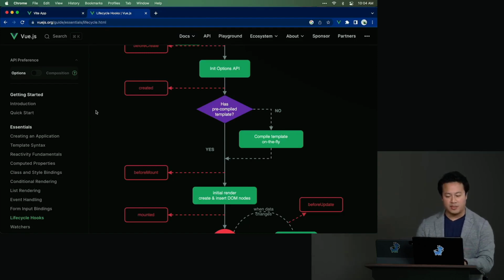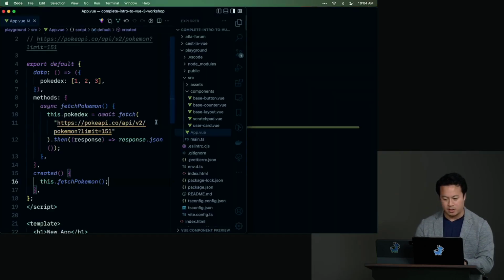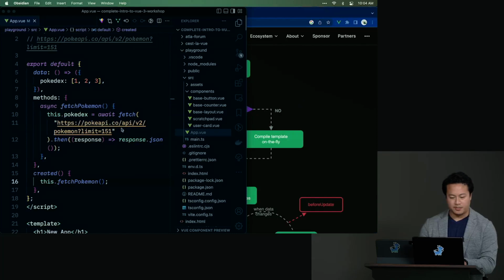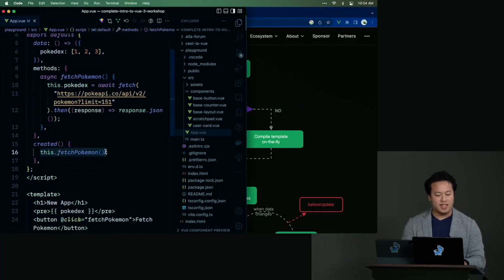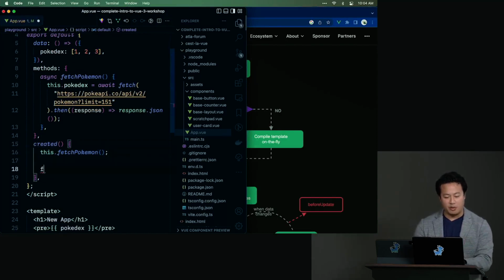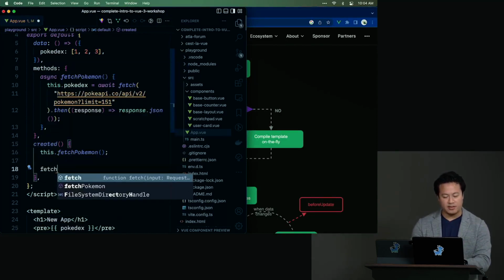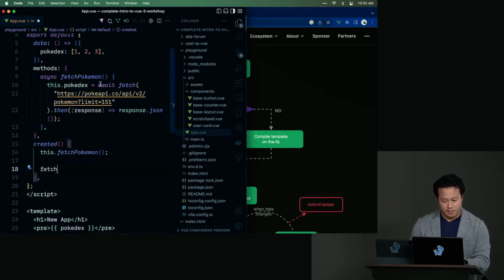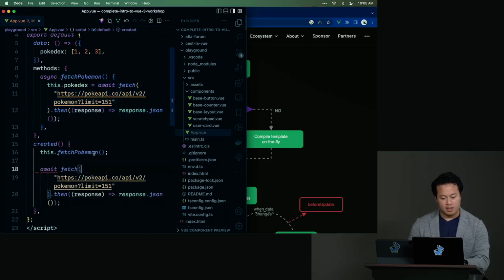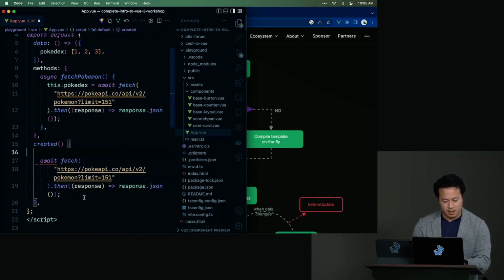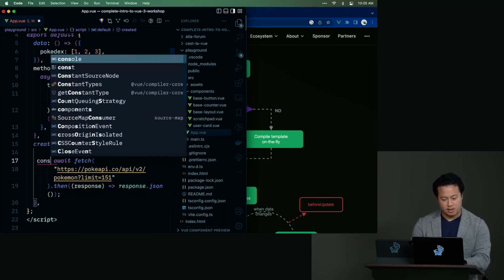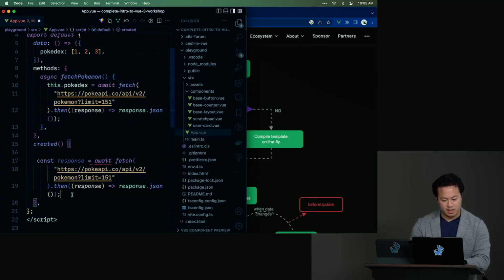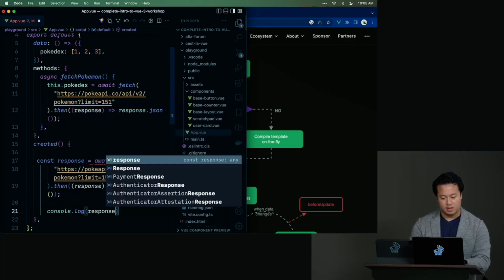Because normally you might even expect at this point, let me go back to the code. Let me close that. This.fetchPokemon is an asynchronous function. And so here's the thing. If we were to call the fetch directly here, and we did an await, okay, so let me do this real quick. And then let's just do const response equals this, and let's just log response. Okay.